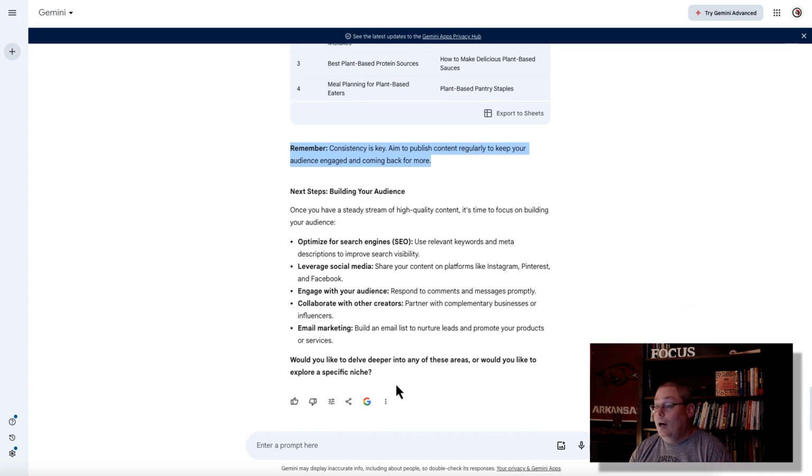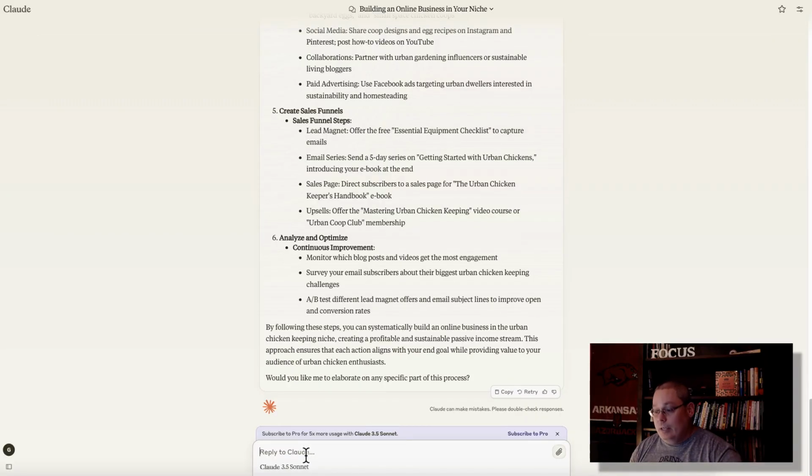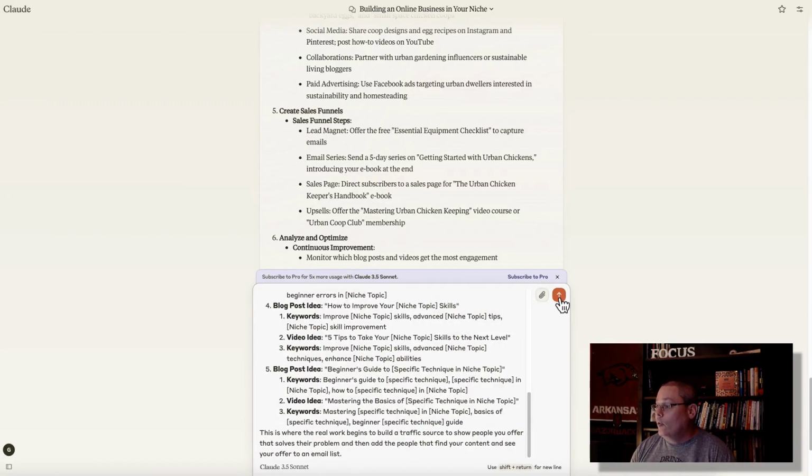Next steps to build your audience. Would you like to delve deeper into any of these areas, or would you like to explore a specific niche? It's asking you, based upon these examples, would you now like to pick the niche that you want to dive into? And let's get serious about building a detailed content strategy for your exact topic. Now let's go to Claude and let's finish this off with prompt number 3 over at Claude.